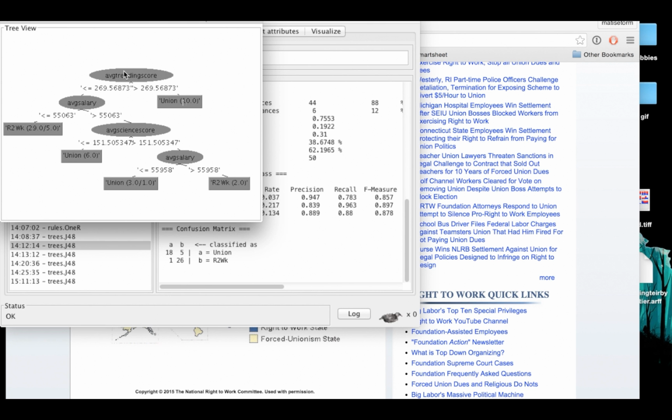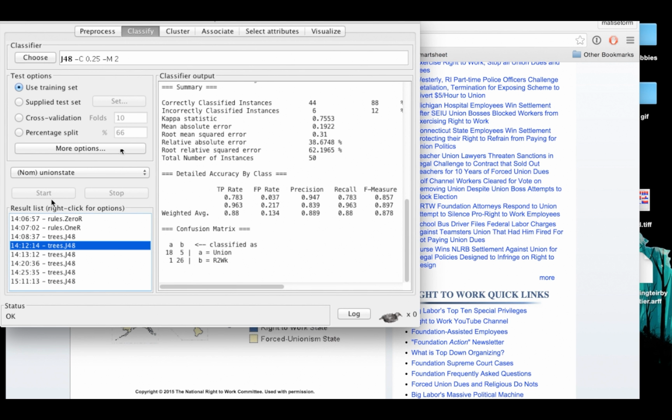Average reading score still functions the best. Then we get average salary, that splits on 55,000. That correctly classifies right to work. And then the average science score, that means that unions tend to actually, ironically, perform, it looks like, less well than non-right to work. But anyway, so that wasn't that great, but the success rate was good.